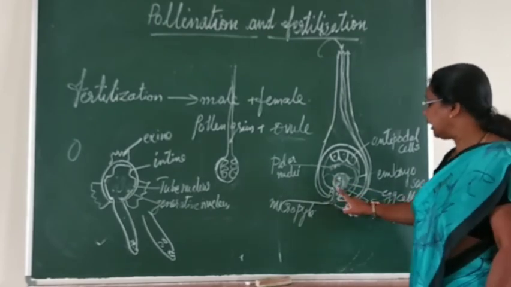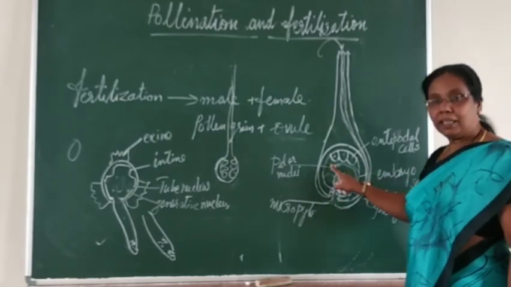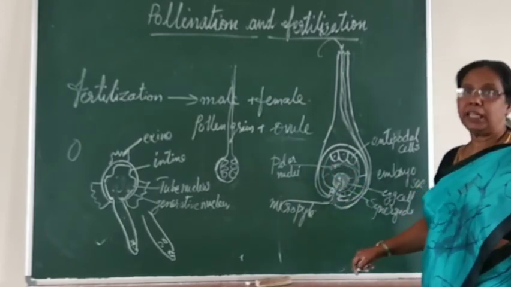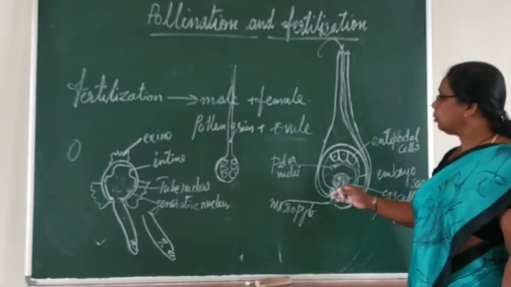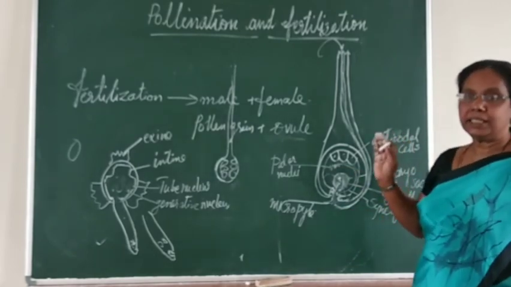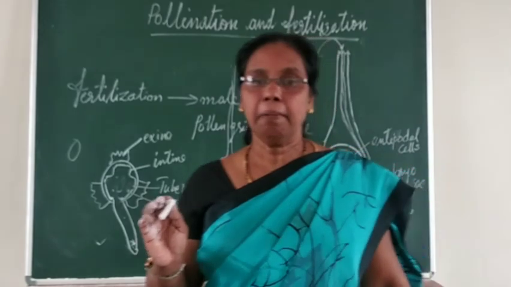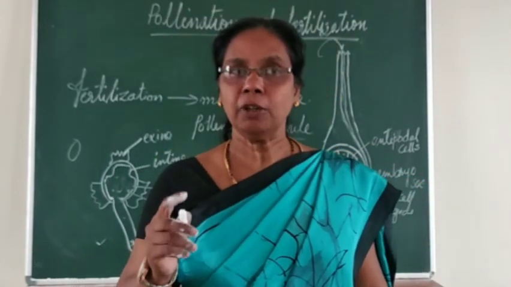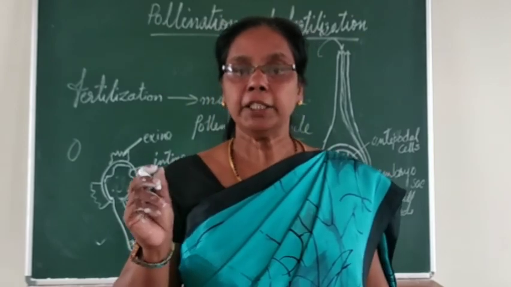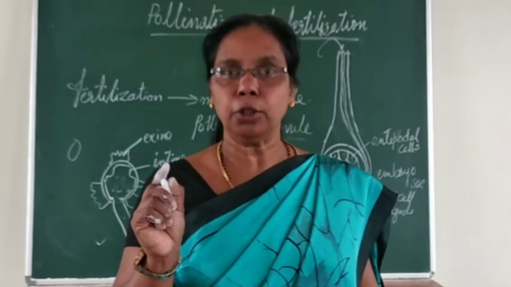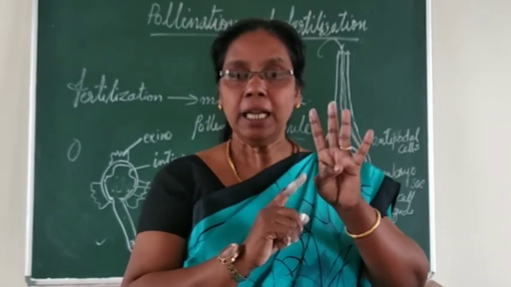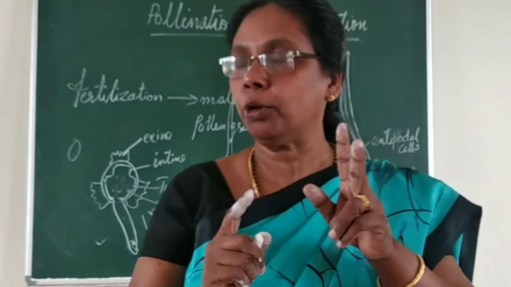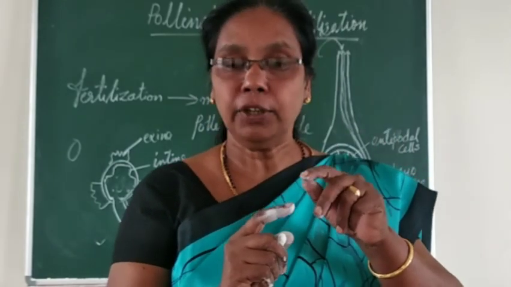So here one fertilization takes place. Here also another fertilization takes place. So this is called double fertilization. Two-time fertilization takes place, and so it is double fertilization. And now, once more, what is meant by double fertilization? One sperm nucleus fuses with the egg nucleus, that is the first fertilization. The second is the sperm nucleus fusing with the 2 polar nuclei, that is the second fertilization.